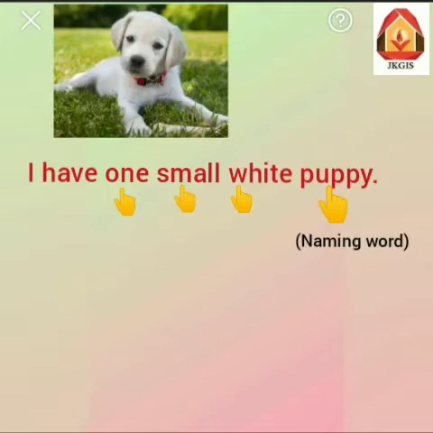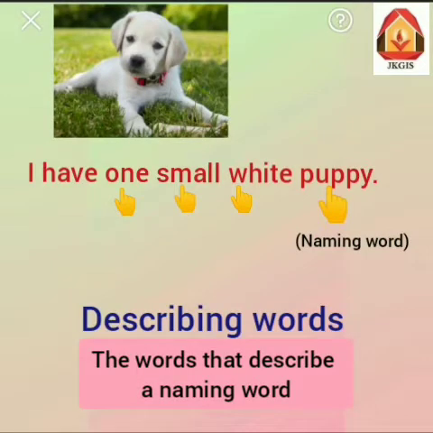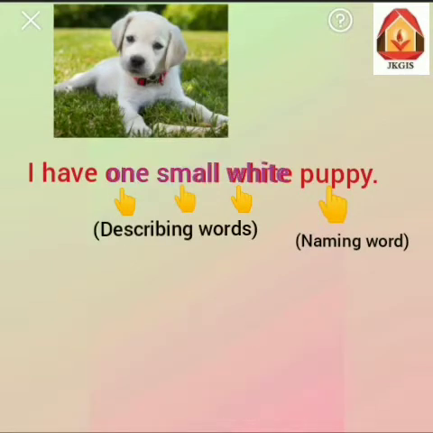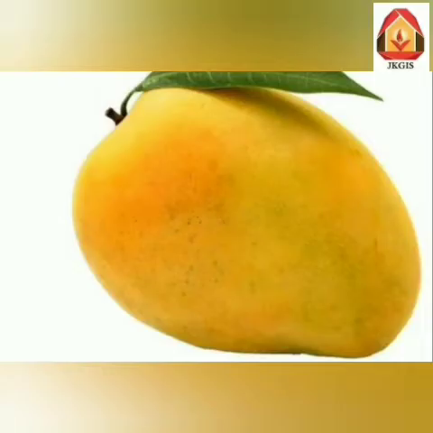फ्रेंड्स, आपको पता है जो वर्ड्स हमें किसी पर्सन, एनिमल, प्लेस और थिंग के बारे में कुछ भी बताते हैं उनको हम क्या कहते हैं? जी हाँ, उनको हम कहते हैं describing words. The words that describe a naming word are called describing words. So here one, white, small are describing words which are describing my puppy. Let us understand with some more examples.